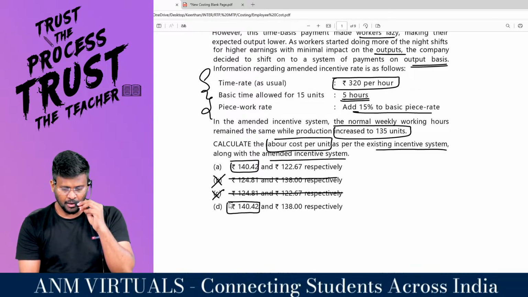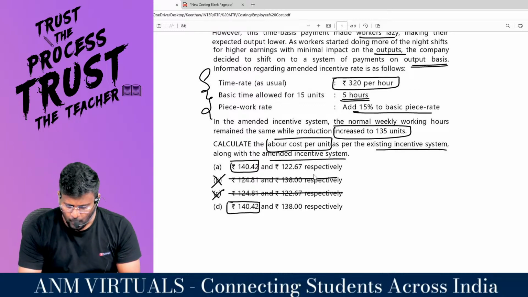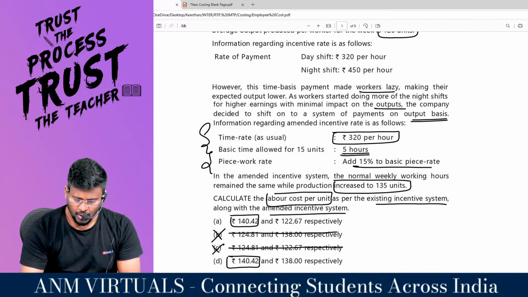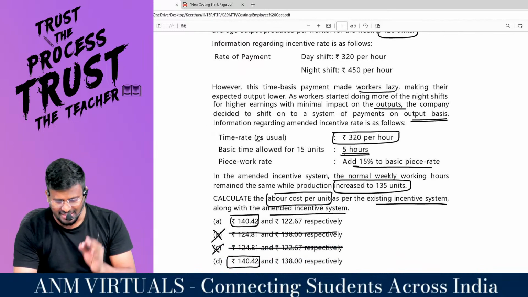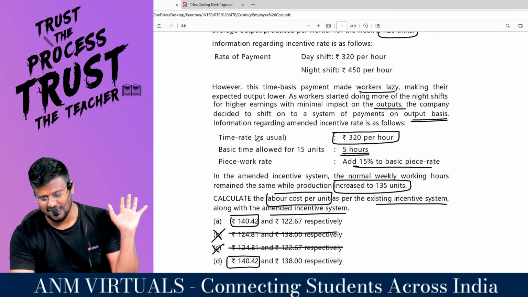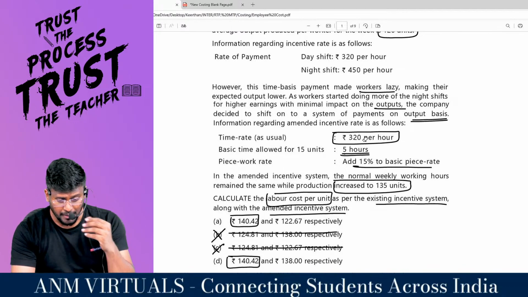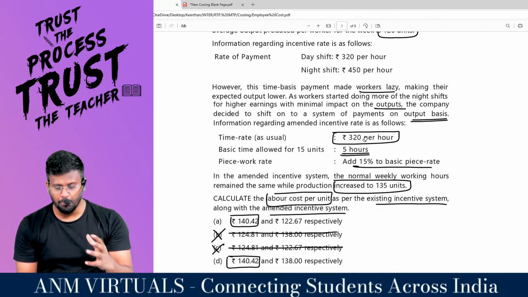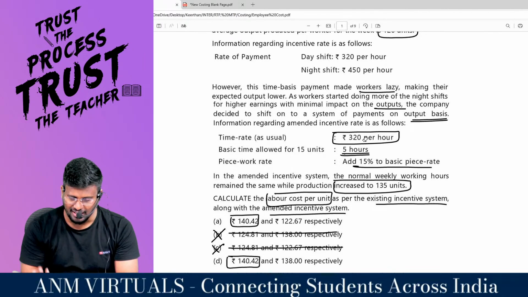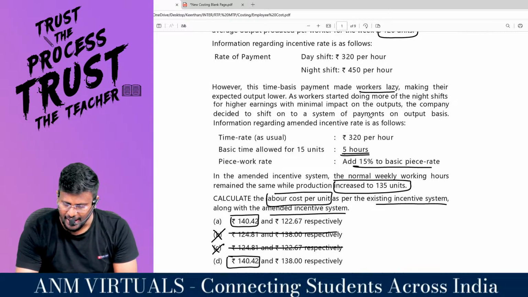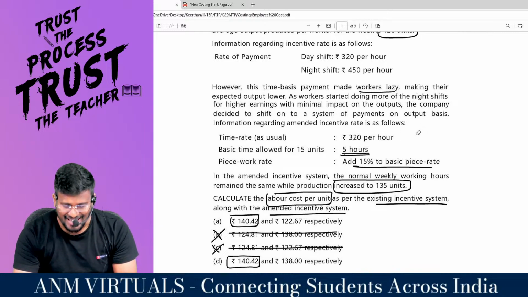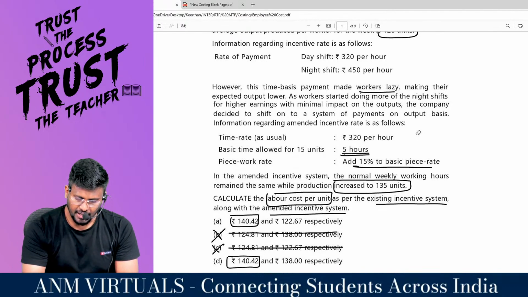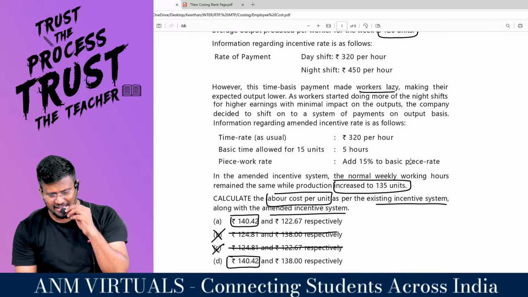Getting it? Now, I want the second answer, the second part of the question, which says that this time basis payment made workers lazy, making their expected output lower. As workers started doing more night shifts for higher earnings with minimal impact on the output, the company decided to shift to a system of payment on output basis.